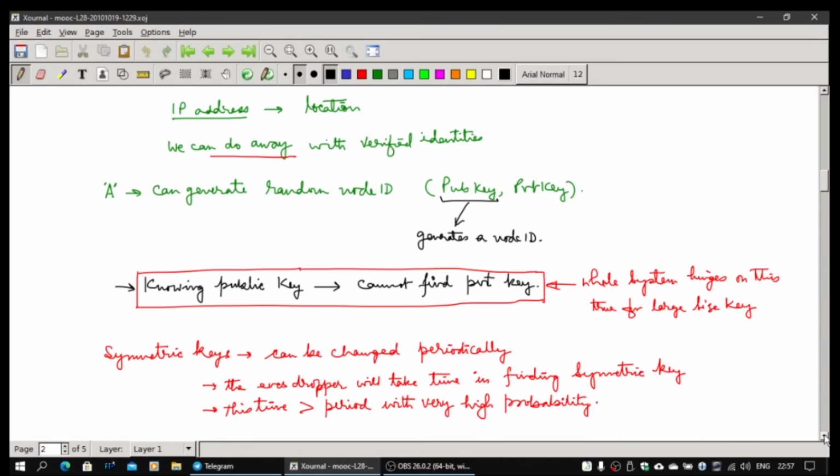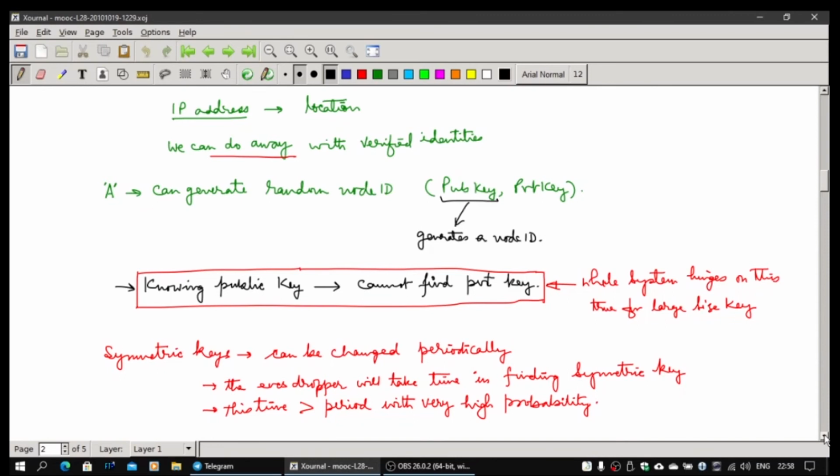The eavesdropper will never get the time to find the symmetric key if it's long enough and you're changing it periodically. So you essentially have to ensure that the periodicity is good enough so that the time to crack the symmetric key is much larger than the period, and this happens with very high probability. So the guy most likely will never be able to crack it, and you can keep on communicating secretly.